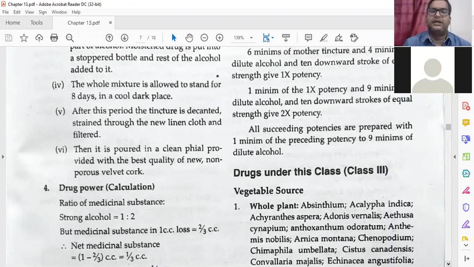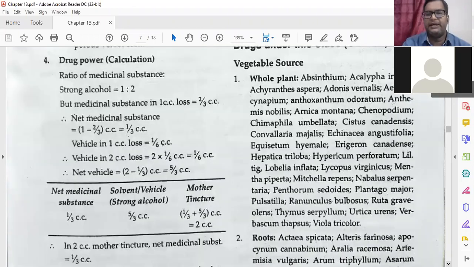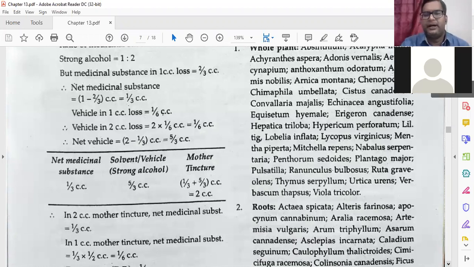Drugs under this class: there are many examples in this class. Vegetable sources, whole plant: Eclipta indica, Aconitum, Adonis vernalis, Anthemis cyanea, Anthoxanthum, Arnica montana, Chenopodium, Ambrosia, Asafoetida, Equisetum, Helonias, then Lycopus. There are many other drugs as well.